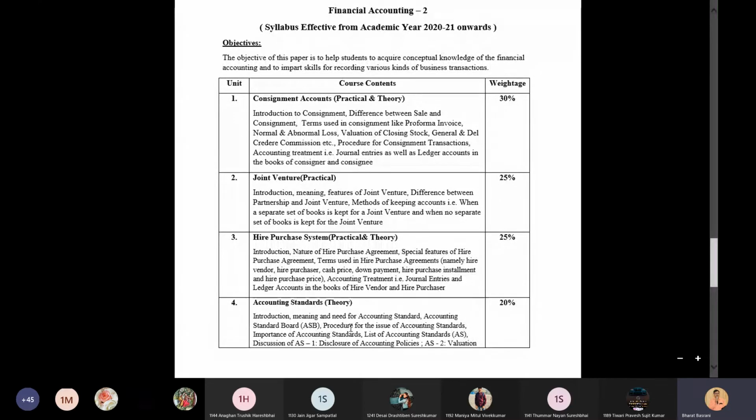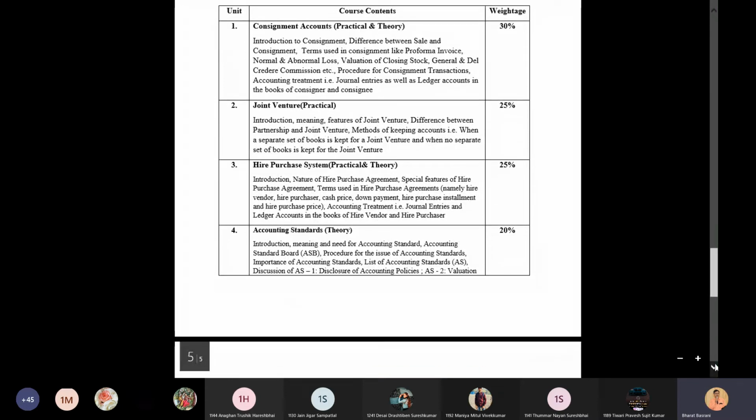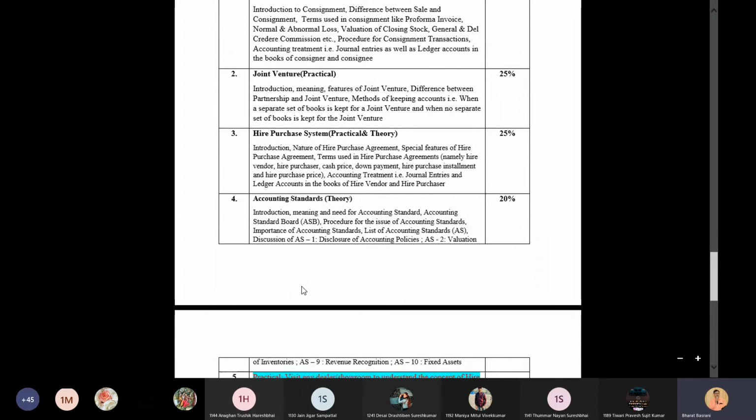What are its functions? Procedure for the issue of accounting standards, how these accounting standards are framed, what exactly is its process, how it is issued, how it is implemented, importance of accounting standards, list of accounting standards, how many accounting standards are there, that is also there. Basically, you are going to focus on the following four accounting standards in detail.